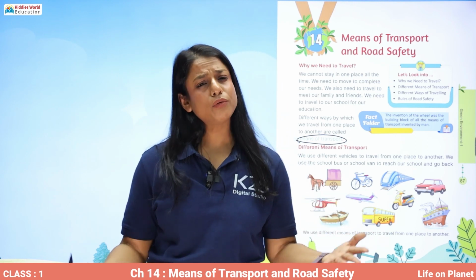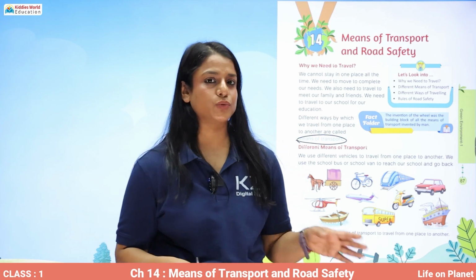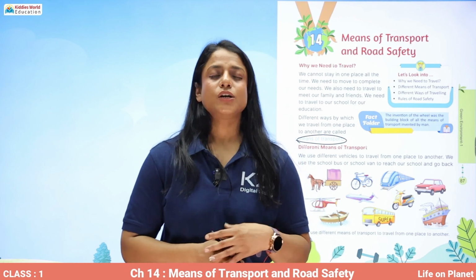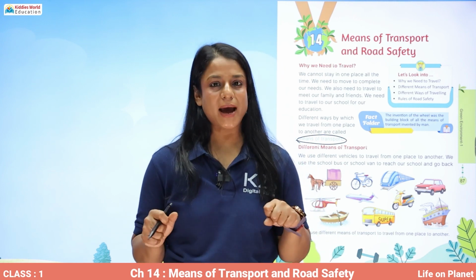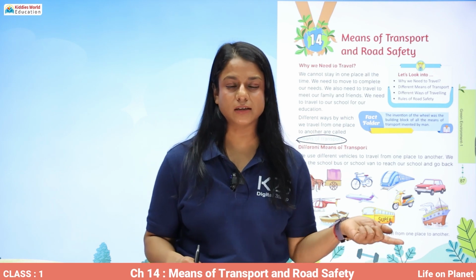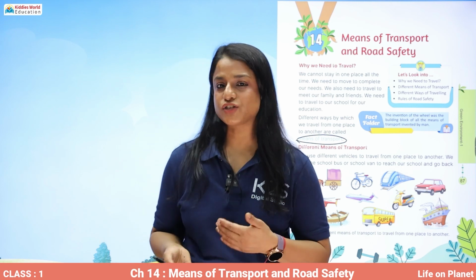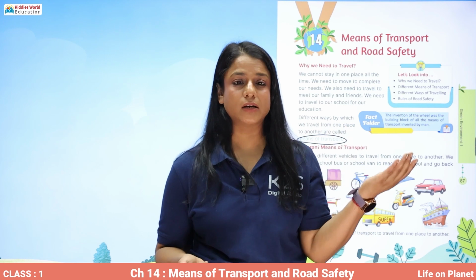So there are so many different ways by which we can travel from one place to another. Not most of the children, but many children actually use a bicycle and ride it to travel from one place to another. Then there are auto rickshaws which take us from one place to another.